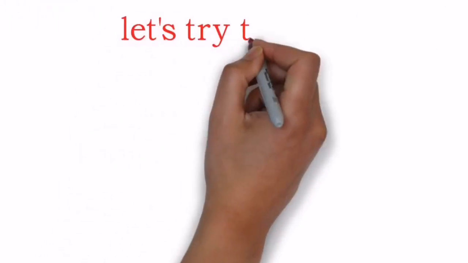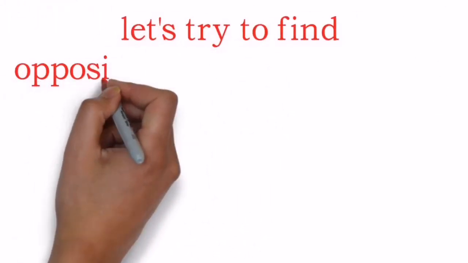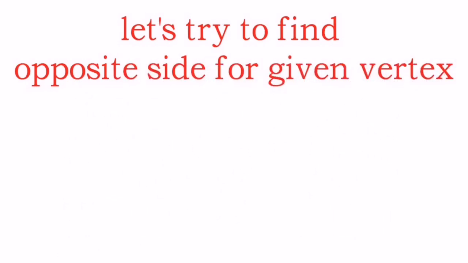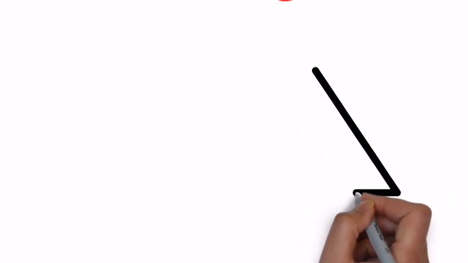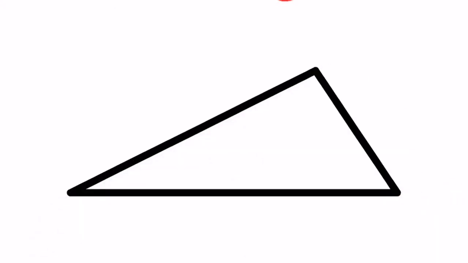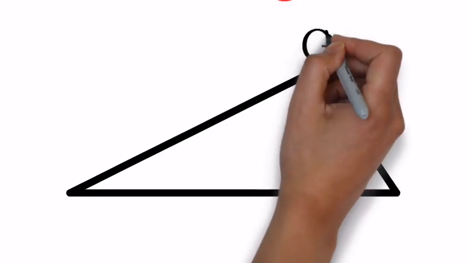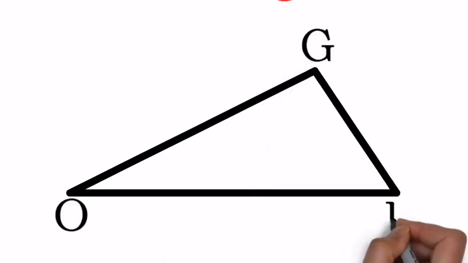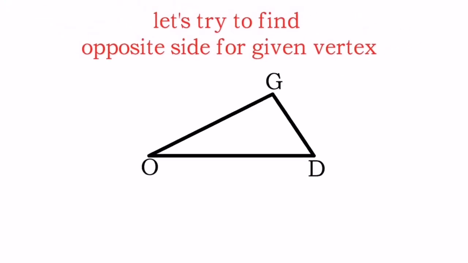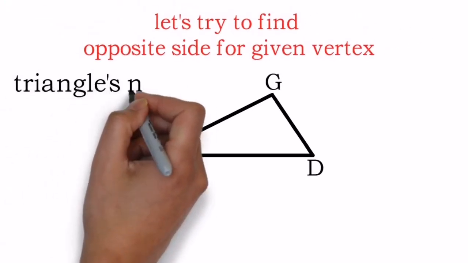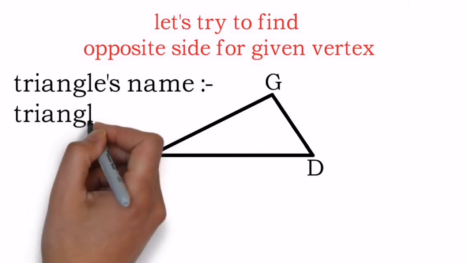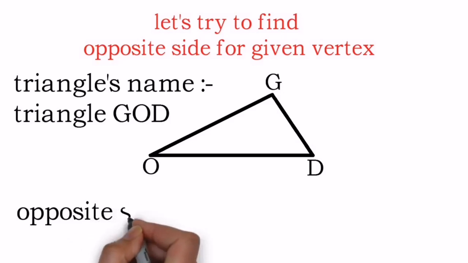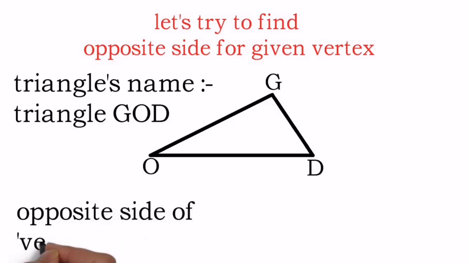And now, before starting our lesson, we will try to understand how to find the opposite side for the given vertex in a triangle. Okay, so here we go with the figure called triangle which is on your screen. Do not forget to give names to the vertices. Presently over here, triangle GOD can be seen on your screen, and we will try to find out the opposite side for the given vertex. Before finding the opposite side, we must write the name of the triangle aside to it, and now try to find out the opposite side of vertex G.